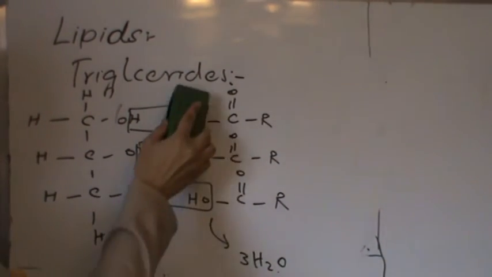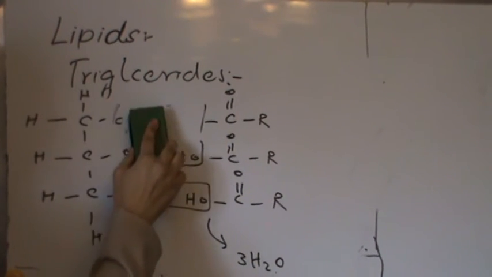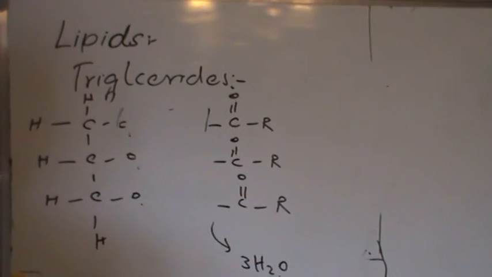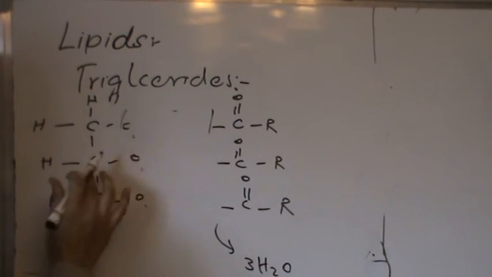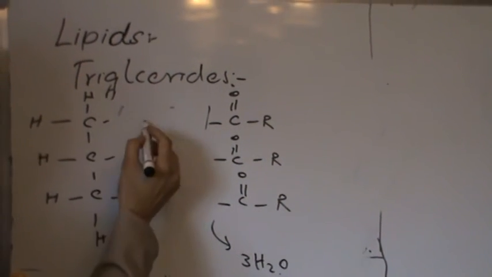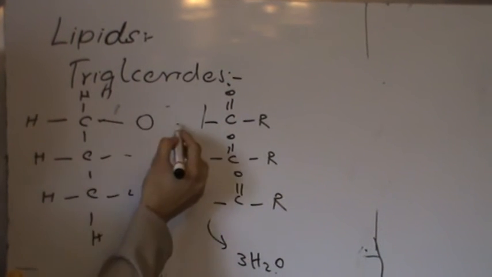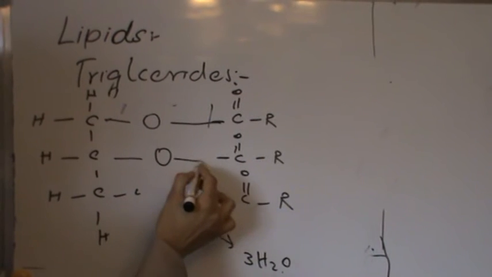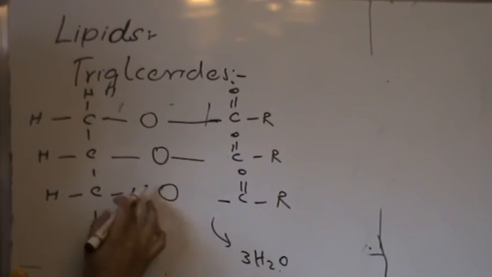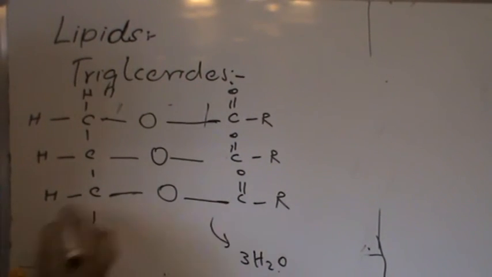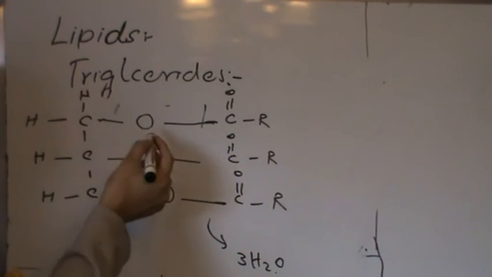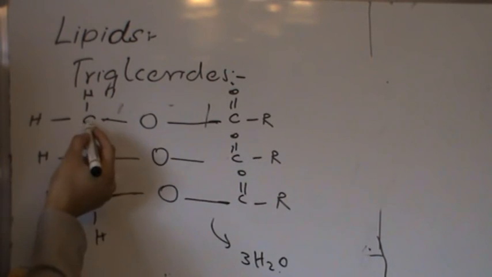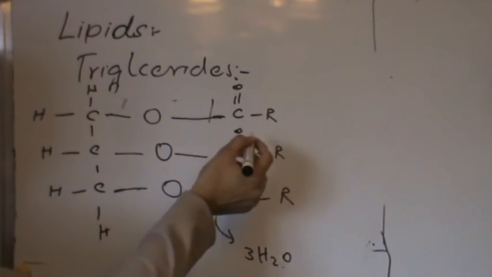And when these water molecules are released, this oxygen is connected with one carbon of the glycerol molecule and another carbon from the fatty acid.